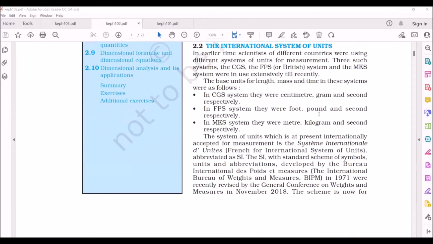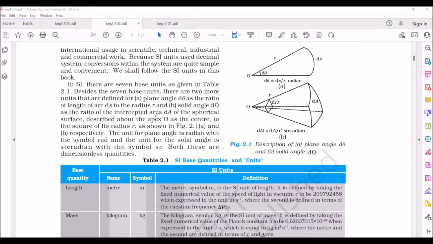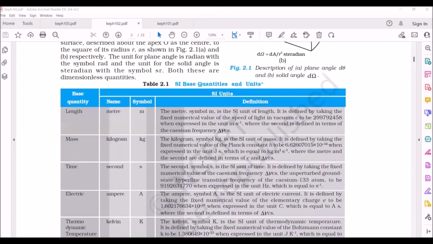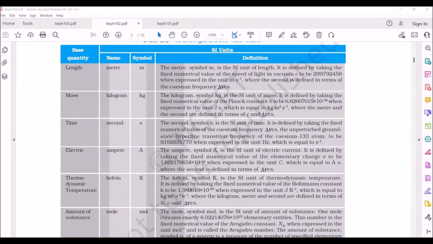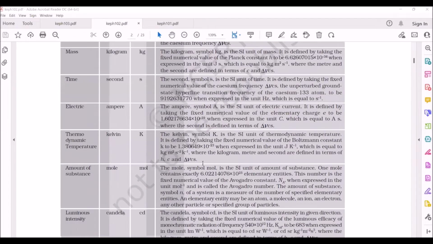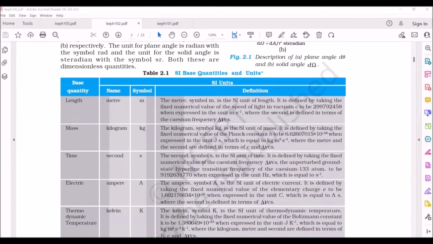Now we will discuss SI units. In SI units, we have 7 base units, which we also call fundamental units. They are length, mass, time, electric current, temperature, amount of substance, and luminous intensity. Apart from these 7 base units, we also have 2 more units. One is plane angle and the second one is solid angle.